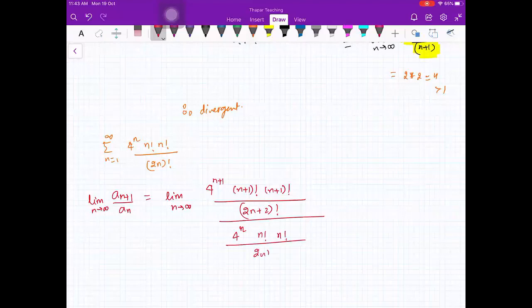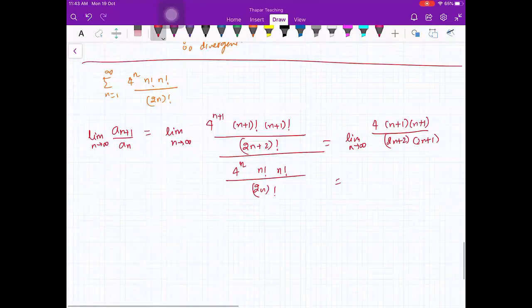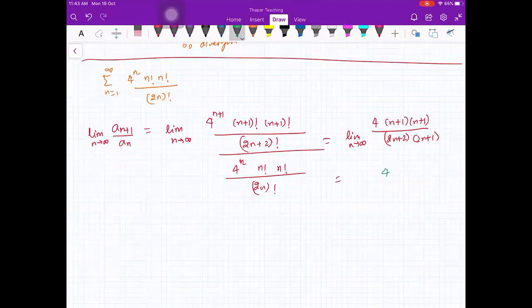factorial upon 2n factorial. So this is equal to limit n going to infinity 4 n plus 1 नीचे बचेगा आपका 2n plus 2, 2n plus 1. So this is the limit. Again you can compute. This will be equal to, can you tell me what is this limit? Anybody? 1. Yeah. So here 4, नीचे में 4 कॉमन आएगा, यहाँ से 2 कॉमन आएगा, यहाँ से भी 2 कॉमन ले सकते हो आप, 4 कॉमन आ जाएगा, ऊपर आपका एक n plus 1 कैंसिल हो जाएगा, n plus half, and this limit is 1.